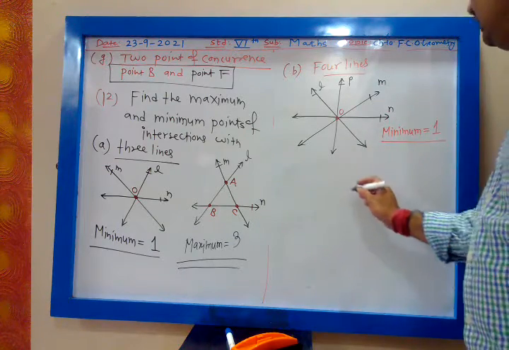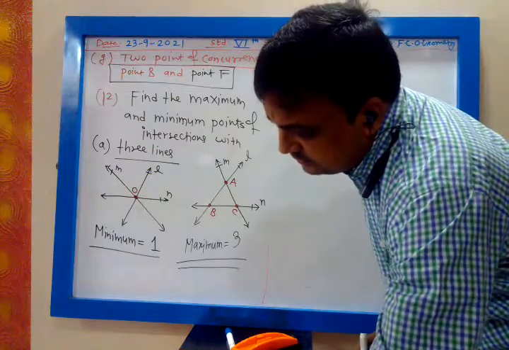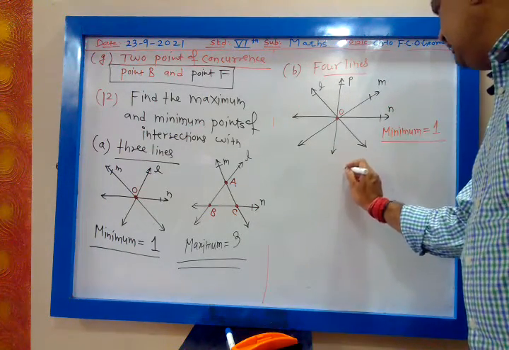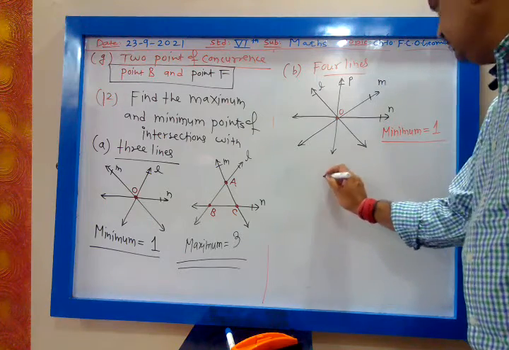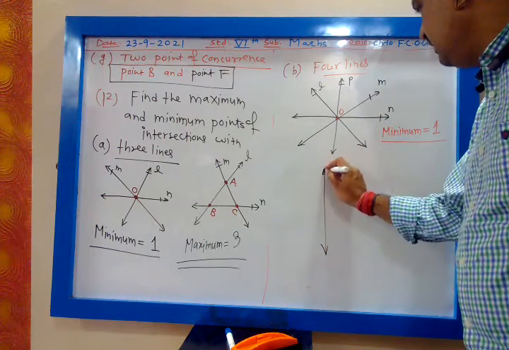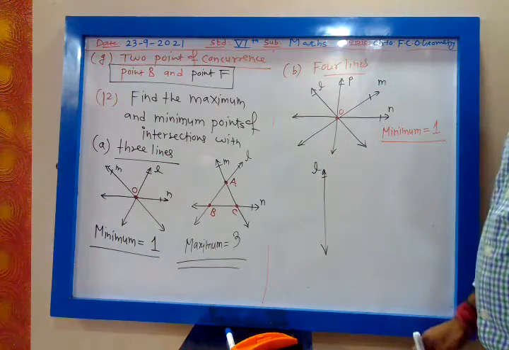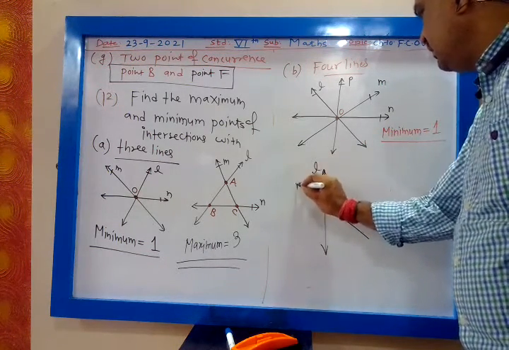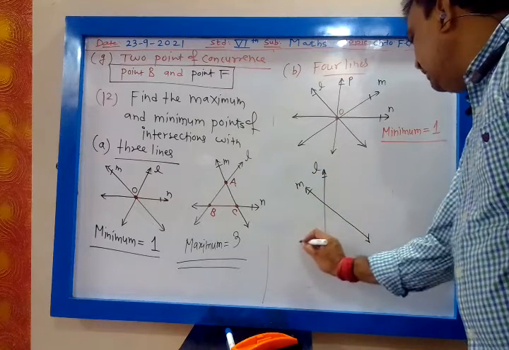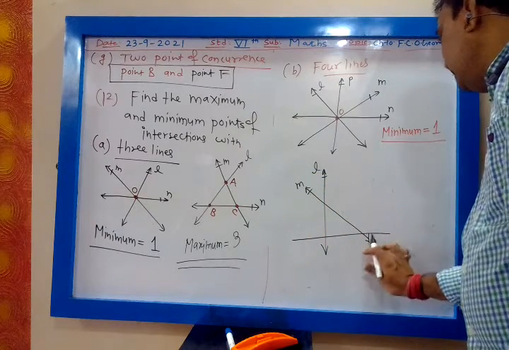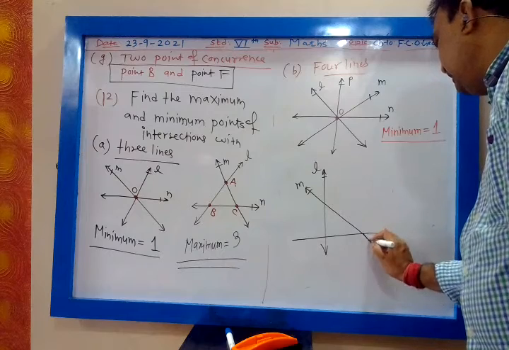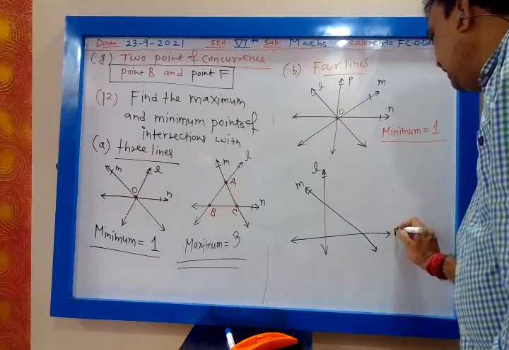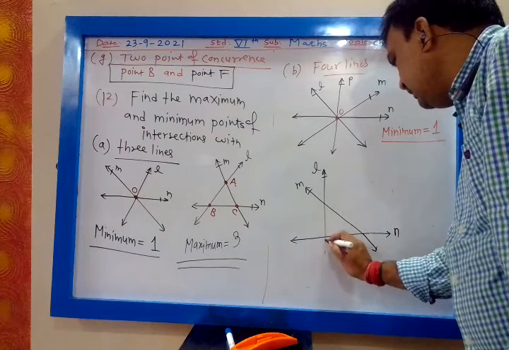No. Maximum will be different, my dear. Let us find the maximum. Okay. So let us take 3 lines first, in this way. This is my line L, then another line M, and this is my line N. L, M, N.